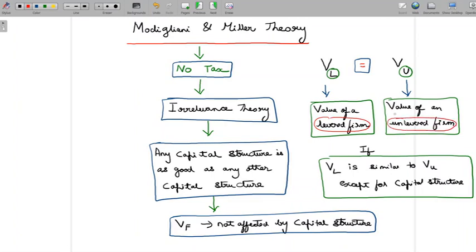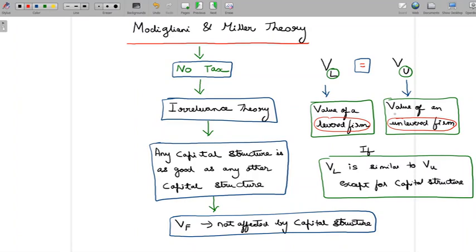Now, how is this proposition of Modigliani and Miller strengthened? Basically, they tell us what can happen if this is not going to hold true. Suppose there is a levered firm and there is an unlevered firm. They are in the same business, they manufacture the same products, render the same services, and they face the same risk. Everything is similar except for the capital structure, yet they have a different value, which is against what Modigliani and Miller propose. They say that something can be done, and through that, eventually both of the firms will again come to have the equal value.